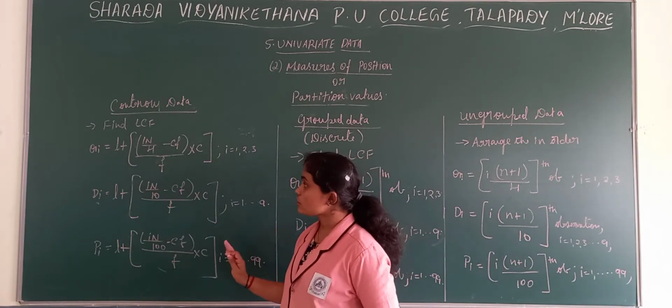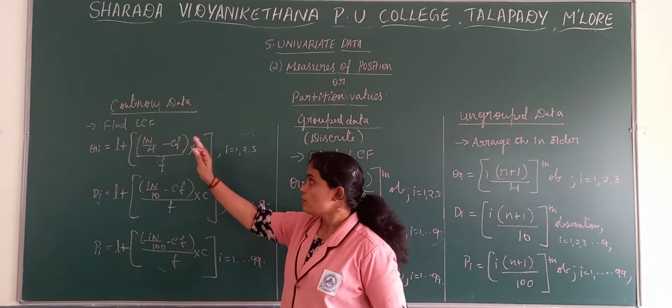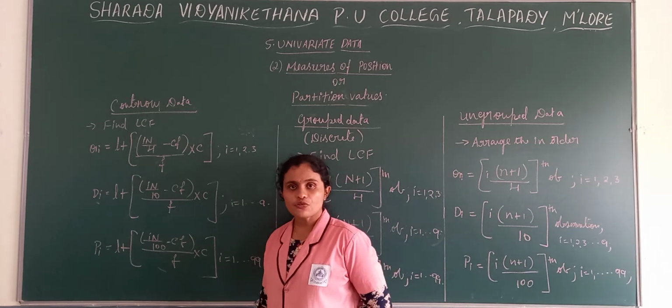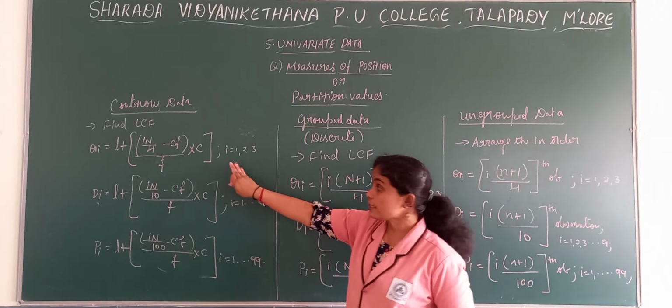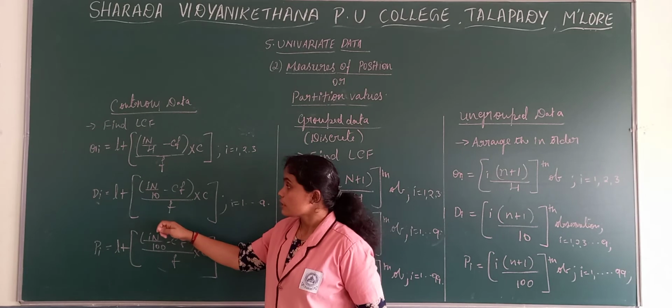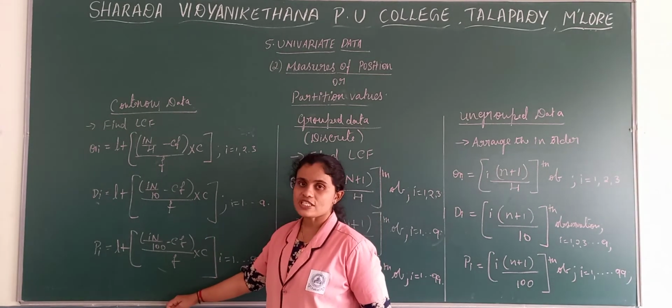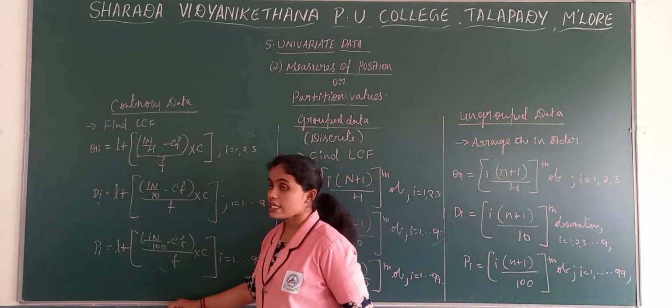See, in case of a continuous series, firstly you have to find out LCF, then define the quartile class, decile class and percentile class, as we did in case of median.